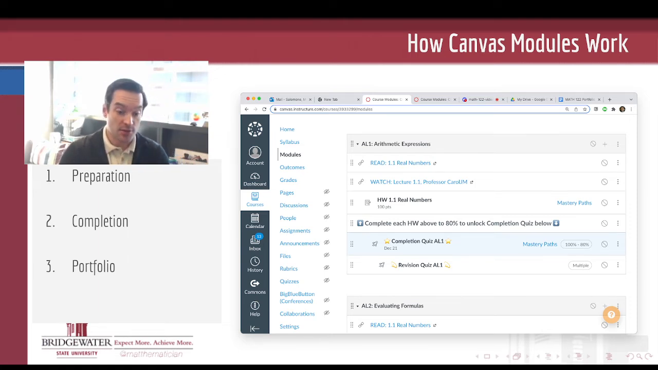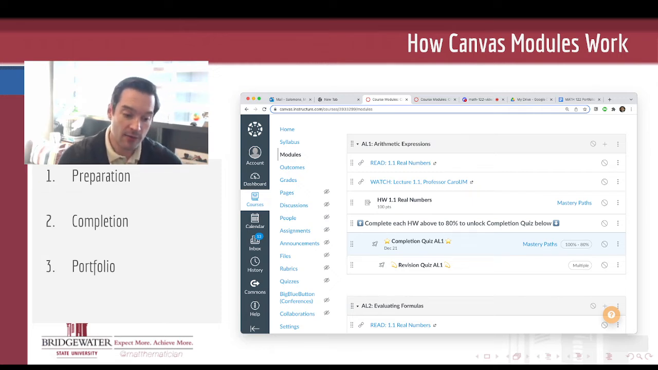And the way that a completion quiz is going to work, this is a pencil and paper assignment. So when you open up that completion quiz, it'll have some questions in there for you to complete. You'll have to complete those on paper, capture and upload your written solution. I will then assess those myself for credit for completion for that module. So that's how each of these modules generally works. 80% on the homework will unlock the completion quiz.